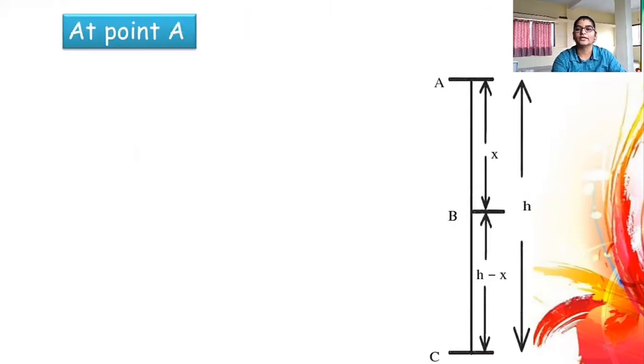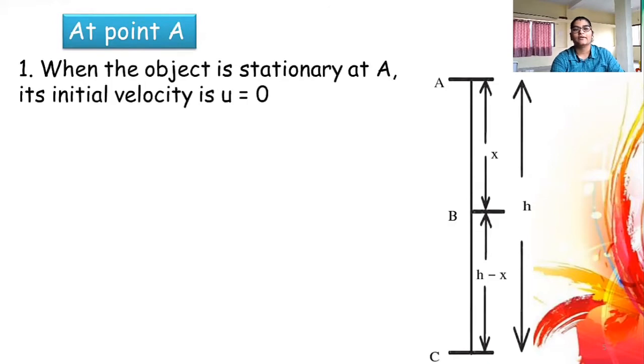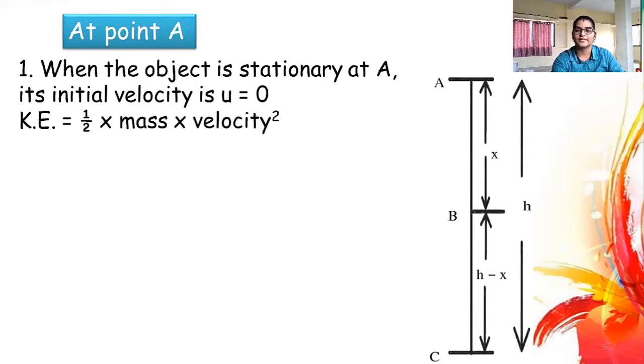Total height is h. So when the object is at point A, let's calculate its total energy. When the object is stationary at A, its initial velocity u is 0. So when it is at point A, it is just going to fall freely. Therefore, its initial velocity is 0. So the kinetic energy of this object at point A will be half mv square.